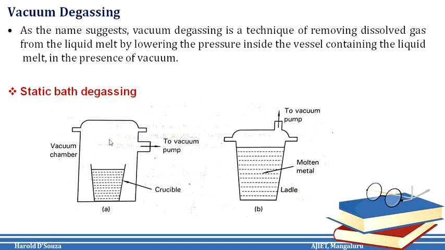The reduced pressure inside the chamber causes the dissolved gas to become less soluble and it separates from the liquid melt. Once the degassing process is completed, the pouring of metal is carried out. This system gives the advantage of a small pump down volume, reducing the vacuum pump capacity requirement. However, since the system does not utilize any circulation of melt other than that provided by natural convection, degassing proceeds at a slower rate.